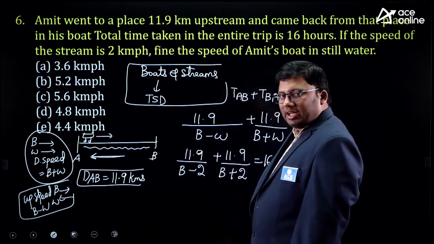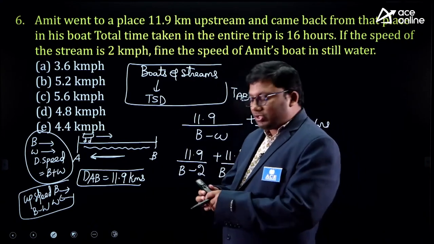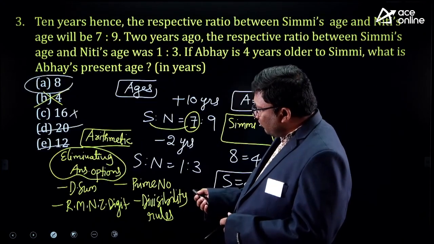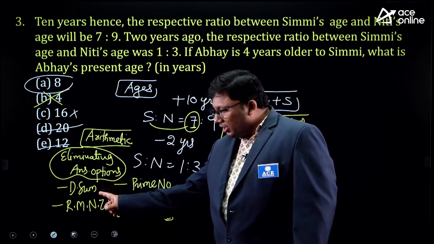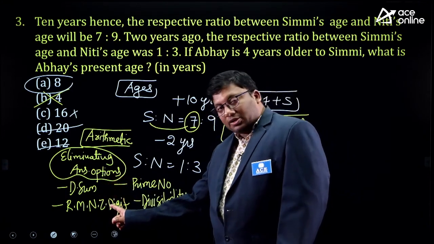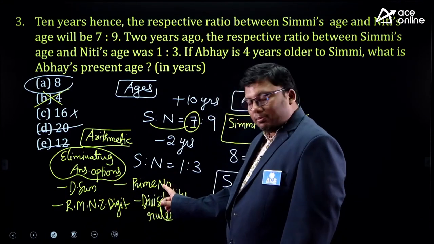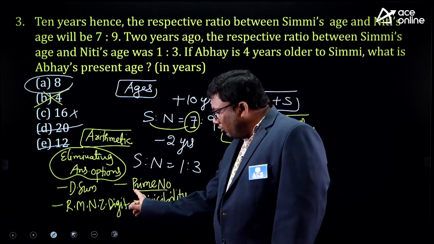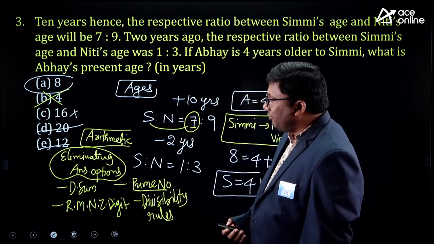Now what am I doing? I told you arithmetic can be solved using the answer options. Which ways are there? Digital sum, rightmost non-zero digit, prime number and divisibility rule. These are the focus points. Prime number is the focus point here.